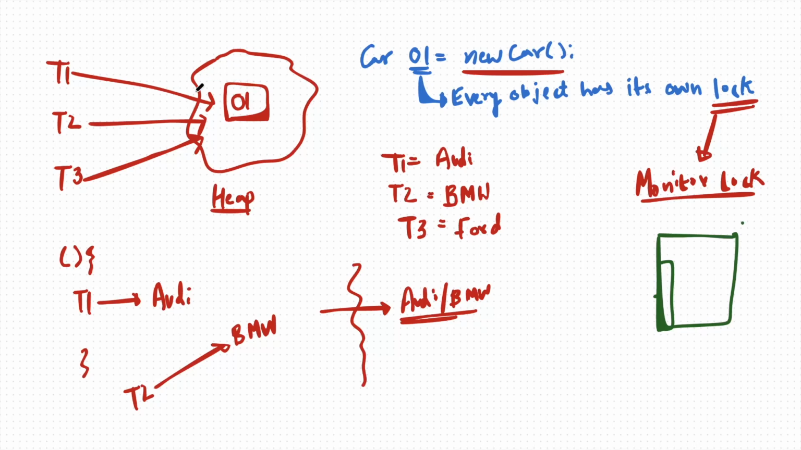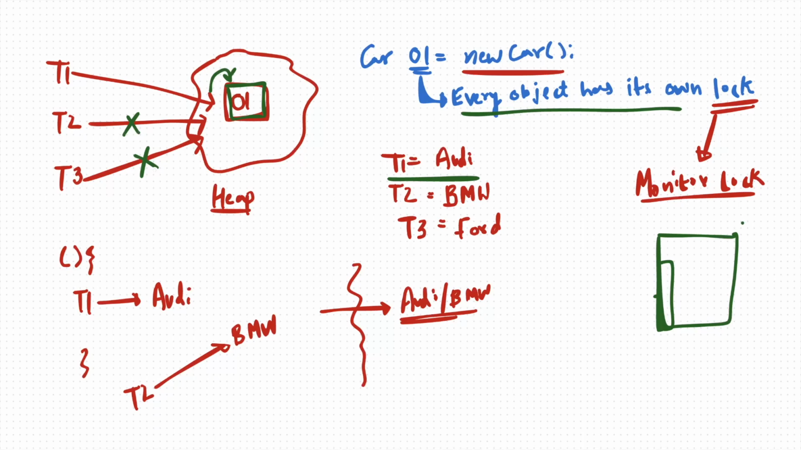Now how do we solve this problem? We have object O1. As I told you, every object has its own lock. So O1 has its own lock. T1 will come and acquire that lock, and start changing the value of object O1 to Audi. Since T1 has acquired the lock, T2 and T3 cannot come and change the value of object O1 to BMW or Ford. That is the concept of locks. I hope you are getting it.